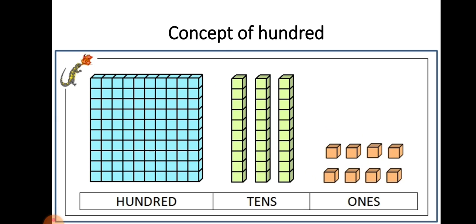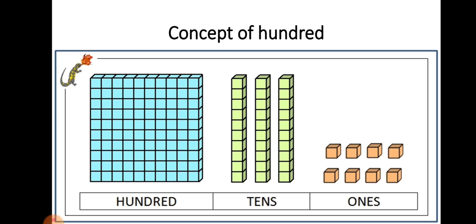But with three-digit numbers, one more place is added, and that is hundreds. Ones, tens and hundreds, like that. See this image. It represents hundreds, tens and ones.